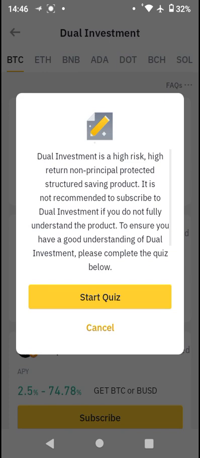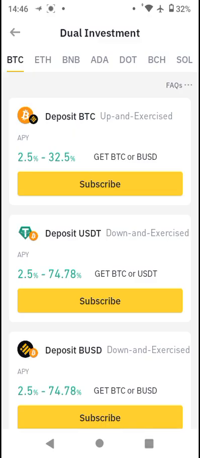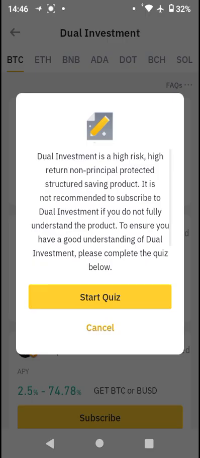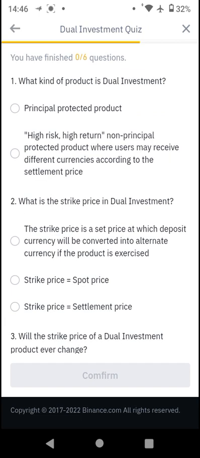So Binance does this as a way to mitigate against individuals who would want to claim that they were not aware of the risk involved in dual investing. So you want to click on start. Since we are testing out this transaction at a beginner level, as a disclaimer, you don't want to go all in. You want to go with a small amount that you are capable of, so you go in a safer way. So we're going to check out this quiz.